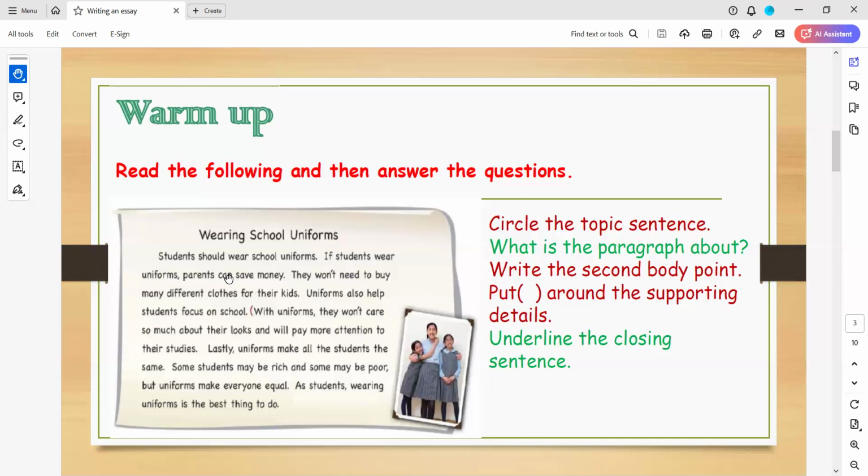Yes. So I want you to look at the second body point here, and I want you to put this sign around the supporting details. Okay, so what are the supporting details here for the thesis sentence? That uniforms help students focus on school. Yes, that's great, and so on.